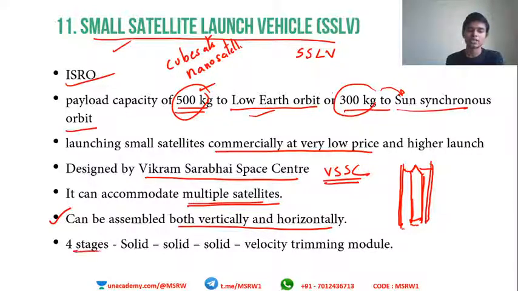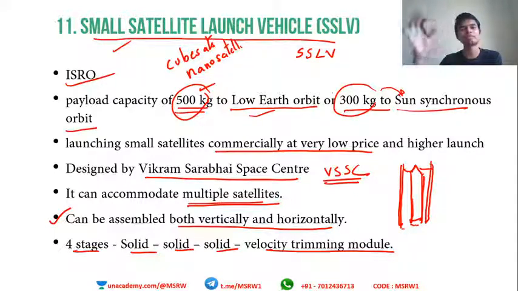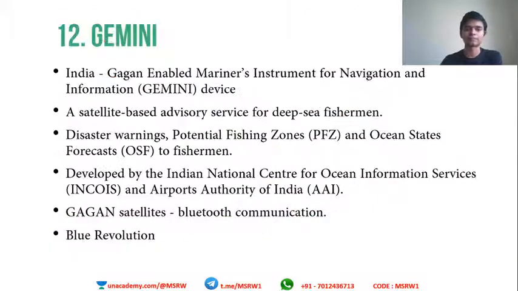This also has 4 stages: solid, solid, solid, and a velocity trimming module. So liquid is not used here because that initial liftoff is more than enough to get it into space. We do not require a propellant to get it all the way, because the mass is very less. The initial liftoff is more than enough. So we have 4 stages. All of them are solid. The last one is a velocity trimming module. That is all about small satellite launch vehicle.